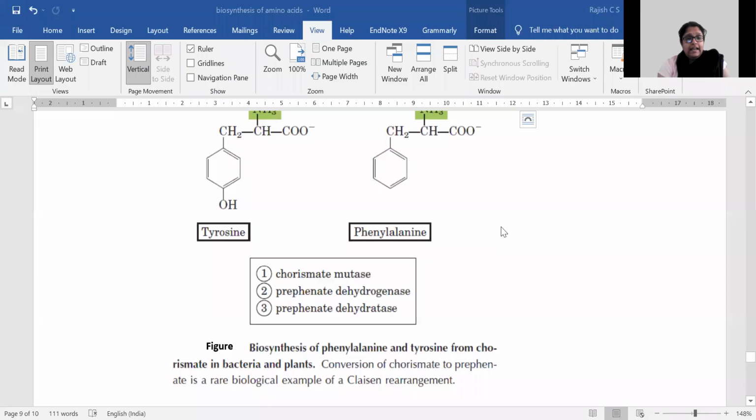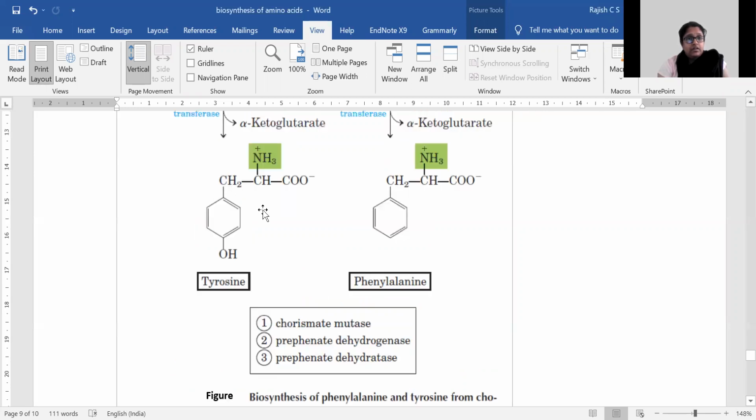You can see that phenylalanine and tyrosine actually have only a difference in this 4-hydroxyl group. Otherwise they are the same. There is an alanine attached to a phenyl ring, and tyrosine has a hydroxyl group at the 4th position.